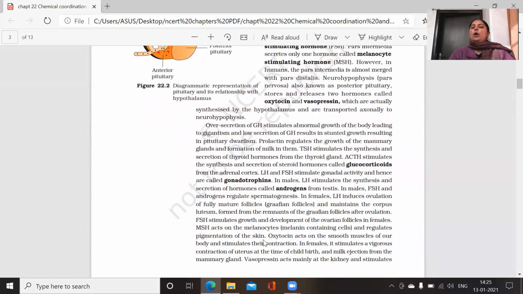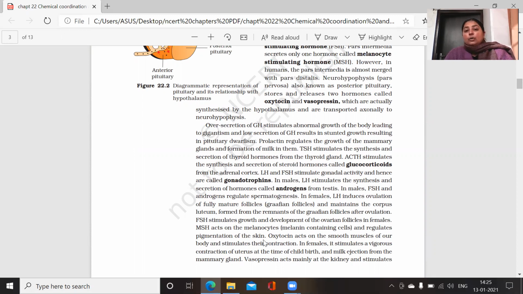If some hormones are secreted in more amount, this oversecretion produces certain abnormalities in your body. Oversecretion of growth hormone stimulates abnormal growth of the body and leads to a disease known as gigantism.